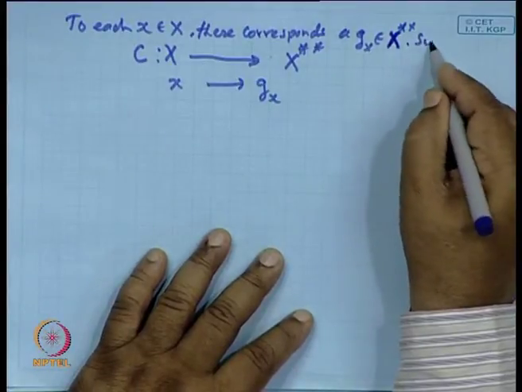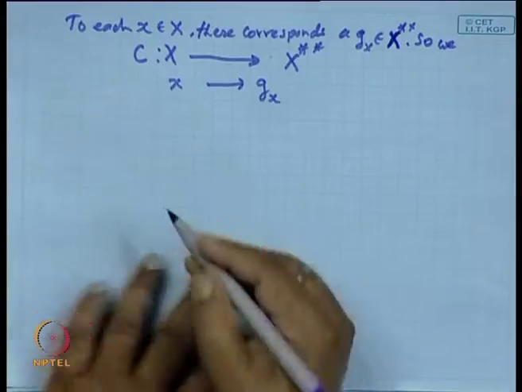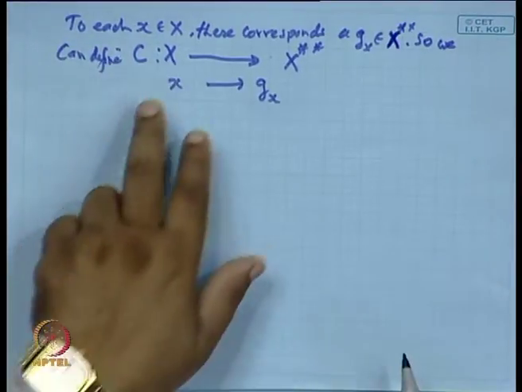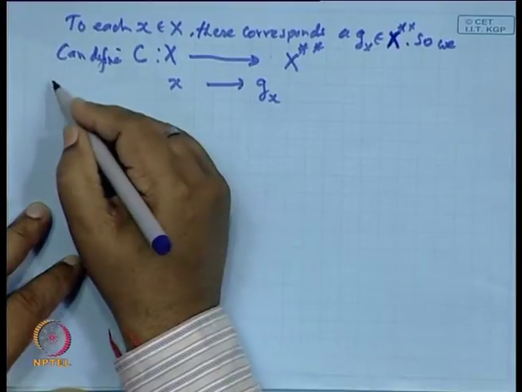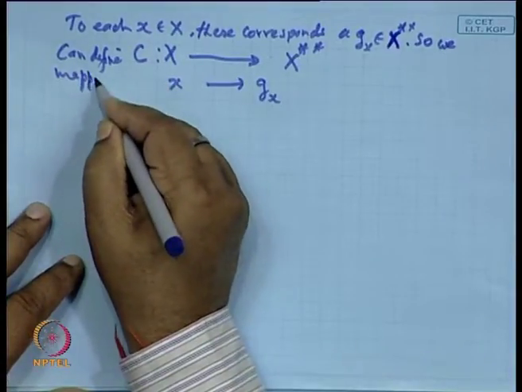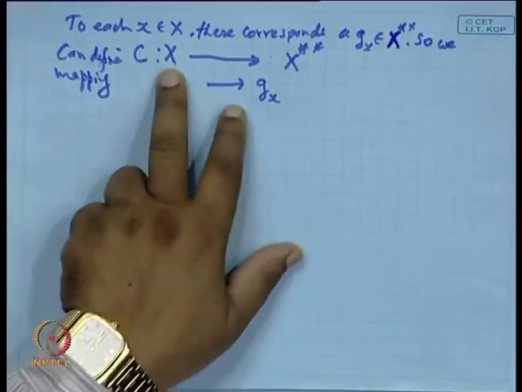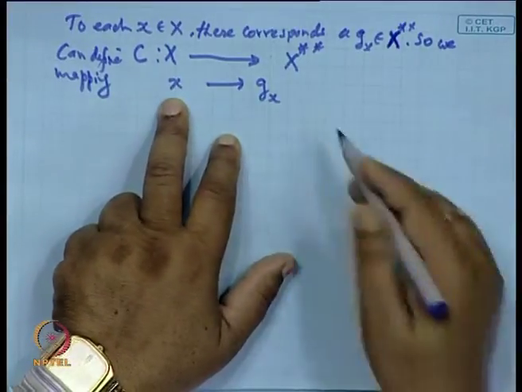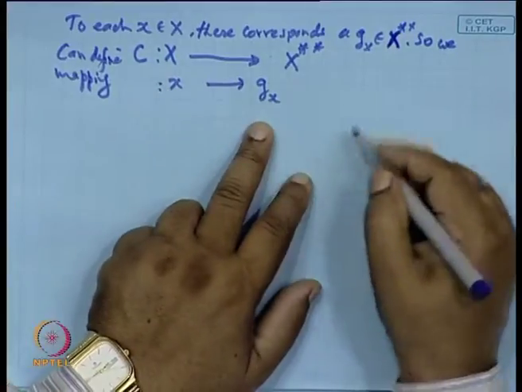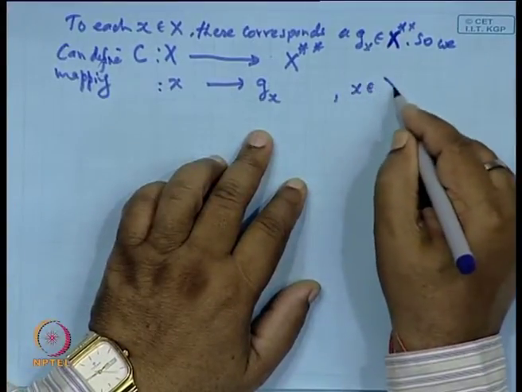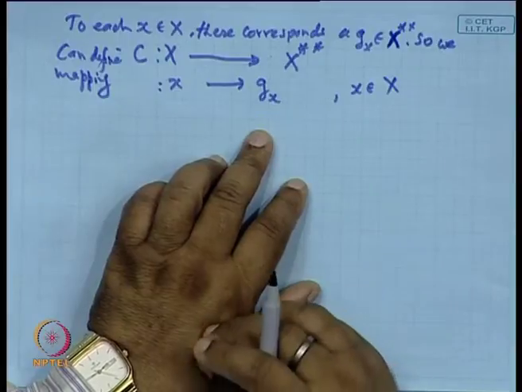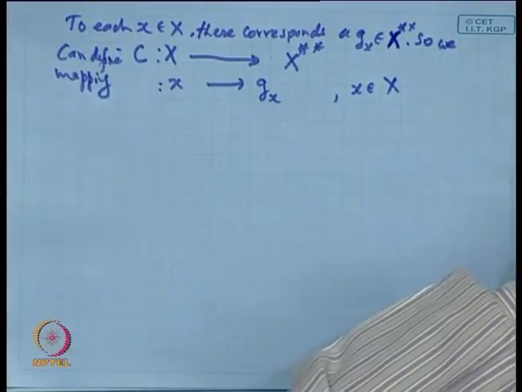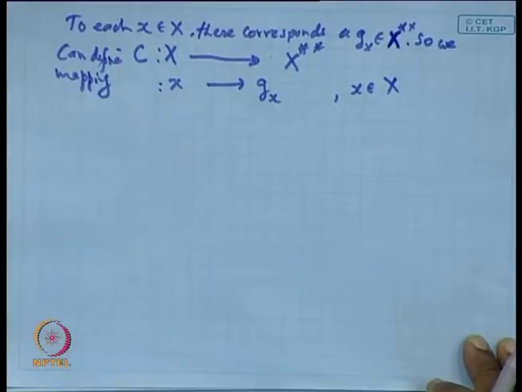So we can define a mapping C from X to X double star, which carries the point x to Gx, where x is an element of X. It means from x, an element of X, we are getting directly to an element of X double star.